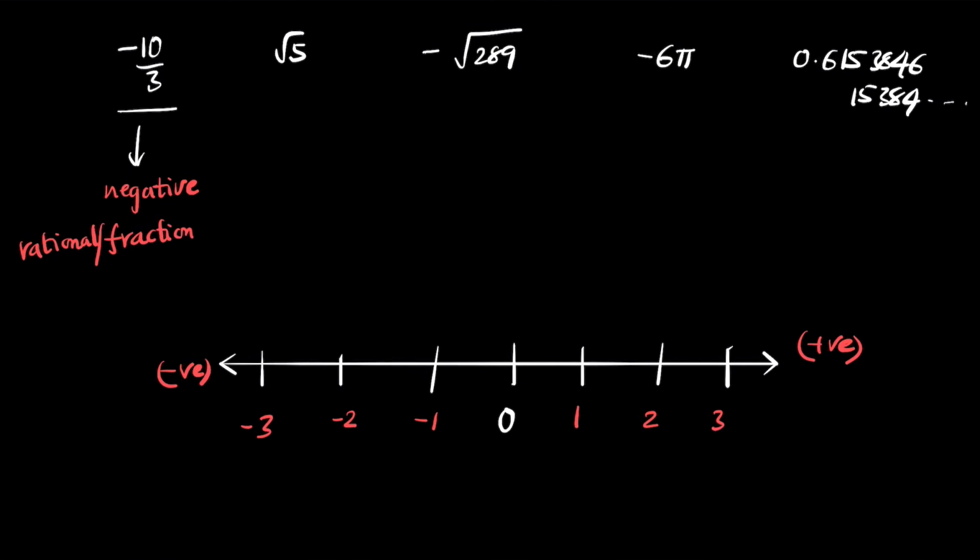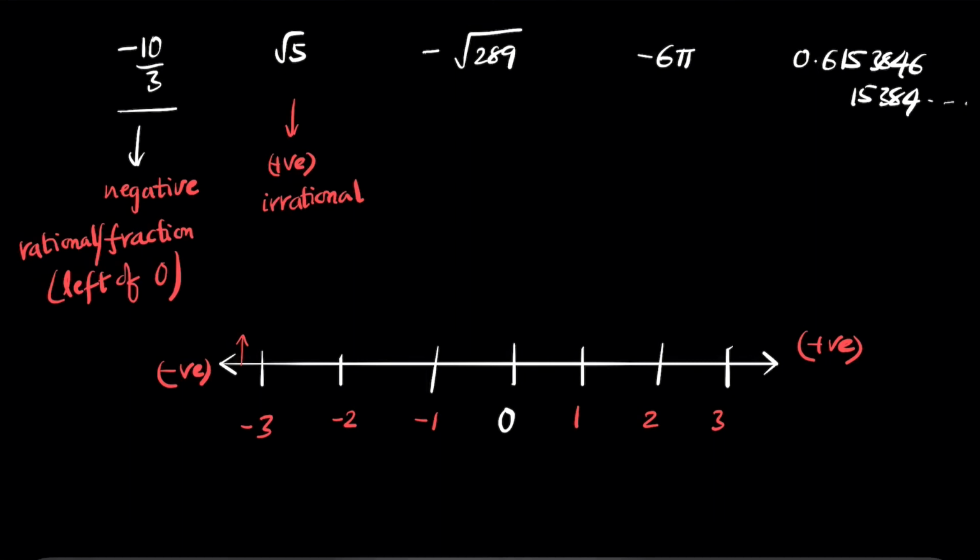Say for example, minus 10 by 3, if you write the actual value, you'd get about 3.33 and so on. So for that, you end up somewhere here. So this number is to the left of 0. When you take root 5, root 5 is a number that is positive, first things first. Next, it's also irrational. Notice that 5 is not a perfect square, so it's an irrational number. But if you take the actual value of root 5, it's going to be positive for sure, which means that it's to the right of 0.